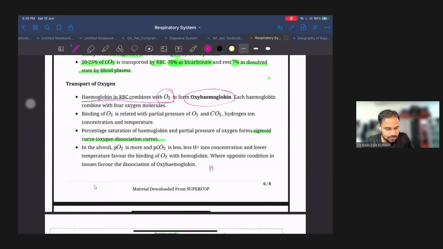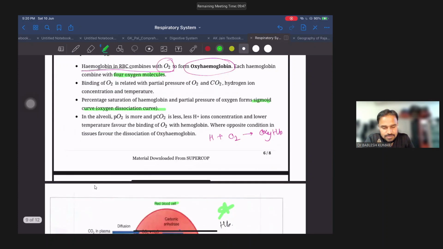Hemoglobin plus O2 is called oxyhemoglobin. And one hemoglobin molecule gets attached with 4 oxygen molecules.